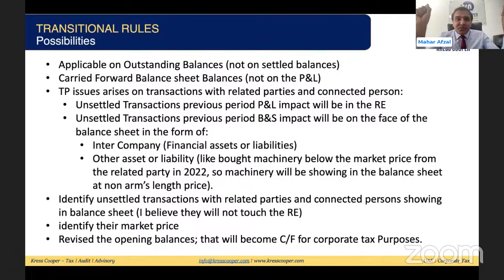Intercompany financial assets and financial liabilities will be in the form of intercompany balances. Yes, this is correct. Other assets and liabilities, I'm asking, other than this, there will be other balances as well that we need to consider at market value. So we need to consider the unsettled transactions with related parties and connected persons. Then we need to identify their fair market value, then revise the opening balance that will become the carry forward balance for corporate tax purposes.